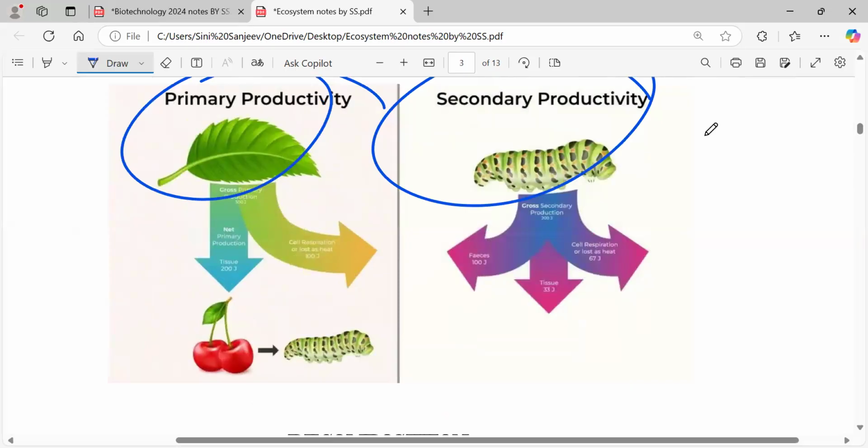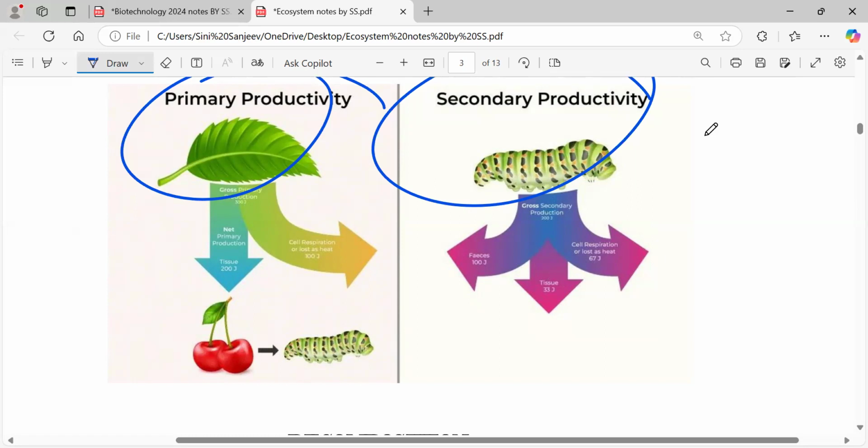A leaf is there, apples, and a caterpillar is there. Now, in productivity, the primary requirement for production to happen is what? Solar energy. Because solar energy will give whatever is necessary for that particular ecosystem to function. So primary production and secondary production means what?